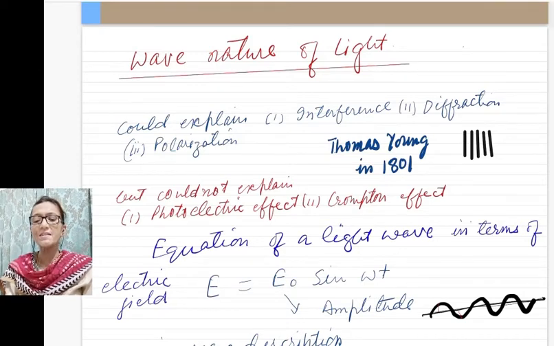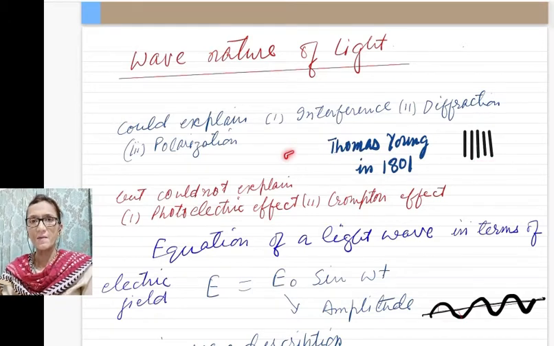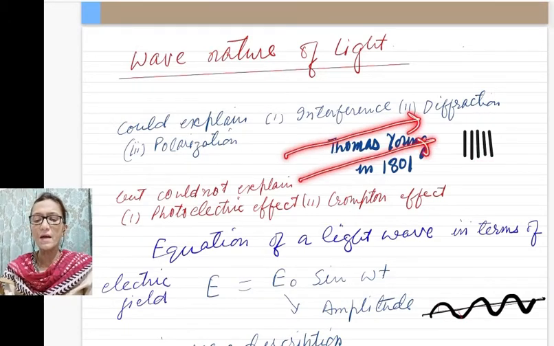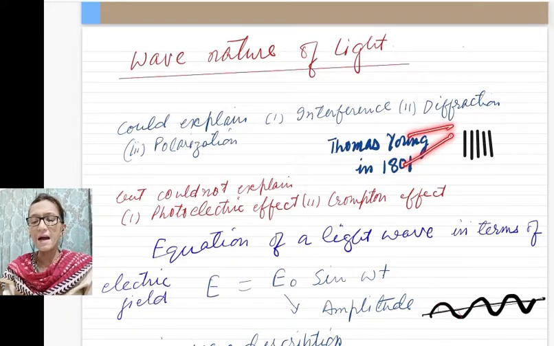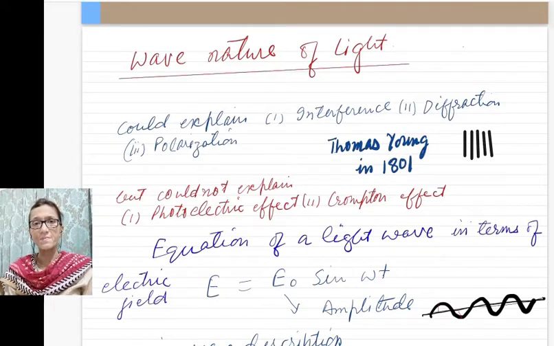And during the same time, in 1801, Thomas Young showed alternate bright and dark fringes on a screen by taking two light radiations from a coherent source. And when these light radiations interfere, they produced alternate bright fringes and dark fringes.